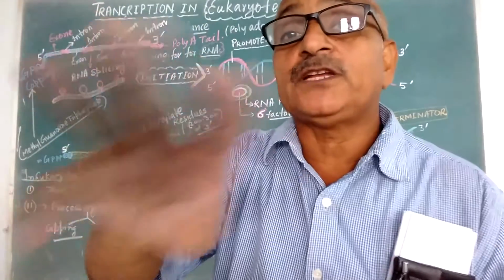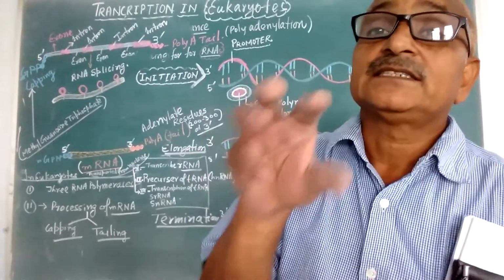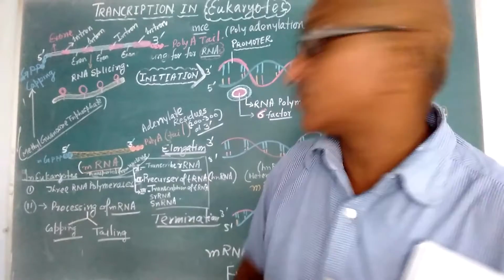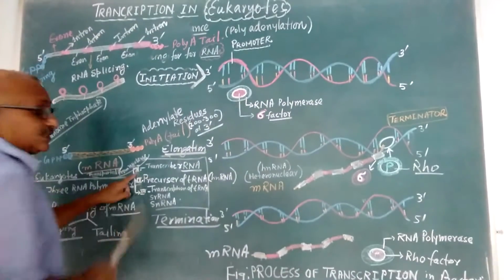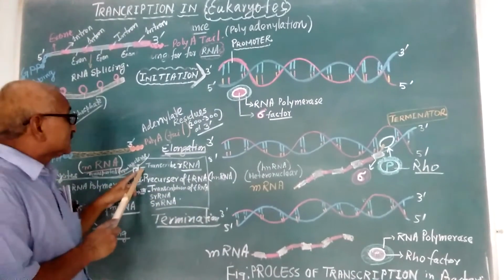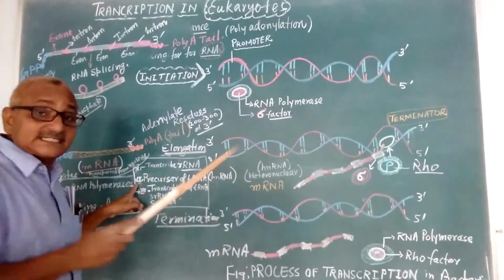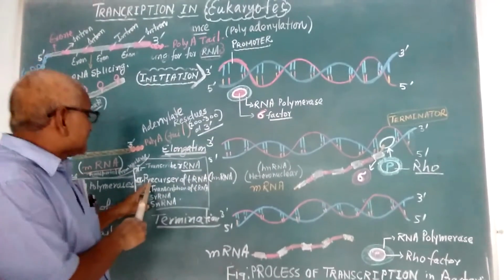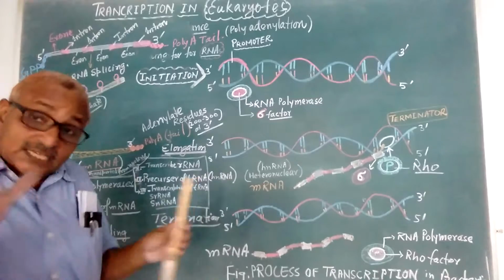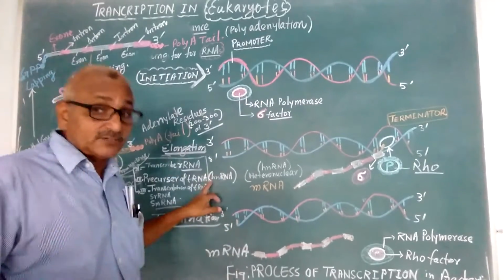Here three polymerases act in transcription in eukaryotes. Polymerase 1 transcribes the ribosomal RNA, while polymerase 2 transcribes the precursor of RNA, that is heteronuclear RNA.